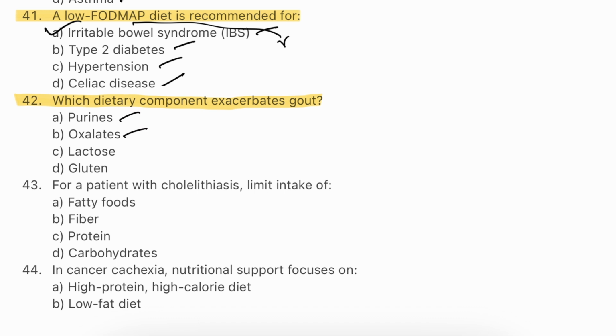Question number 42. Which dietary component exacerbates gout? Purines, oxalates, lactose, gluten. The answer will be A. High purine foods increase uric acid production in the body. Excess uric acid can lead to formation of crystals in joints, causing painful gout attacks. This makes dietary control of purine intake important for individuals prone to gout.